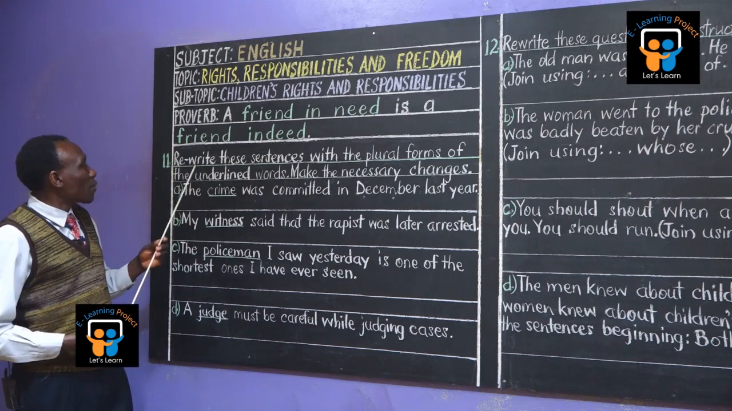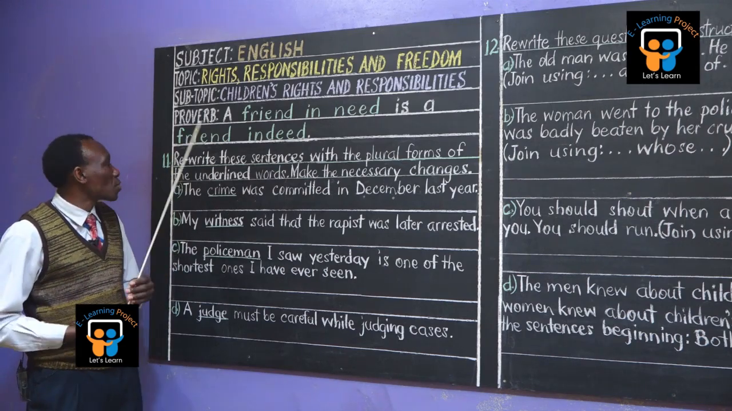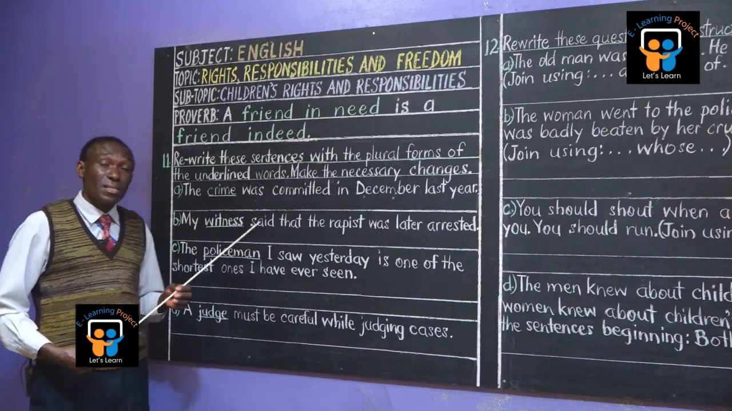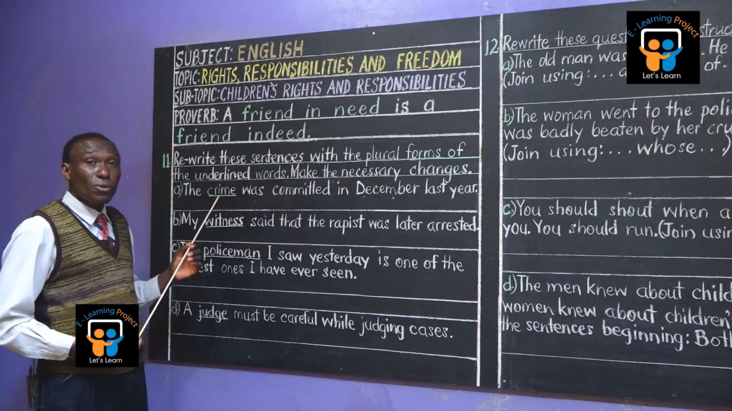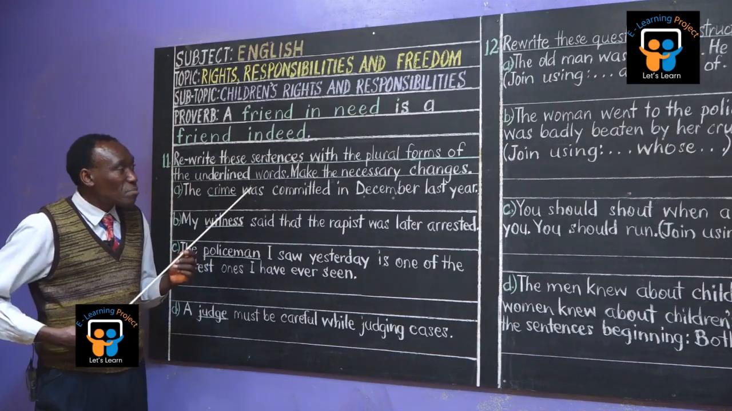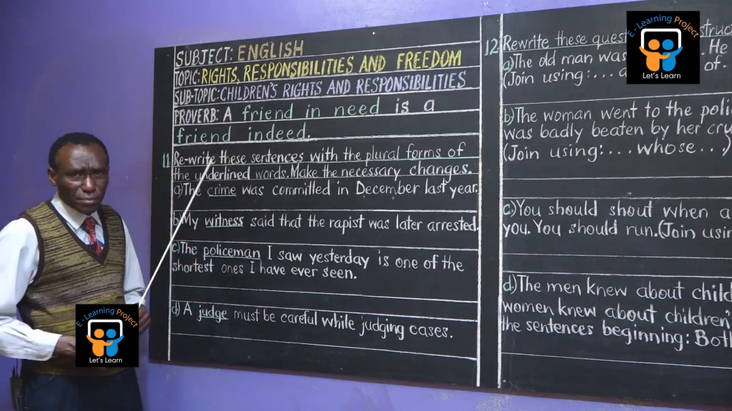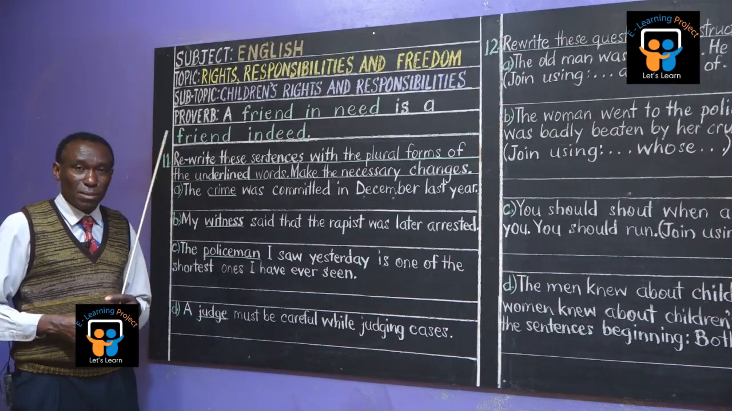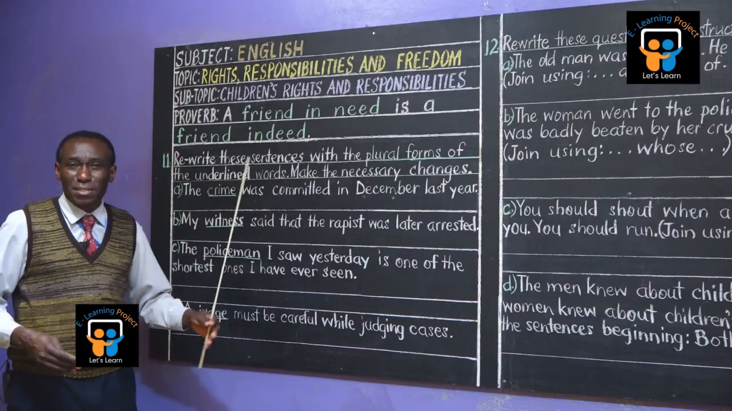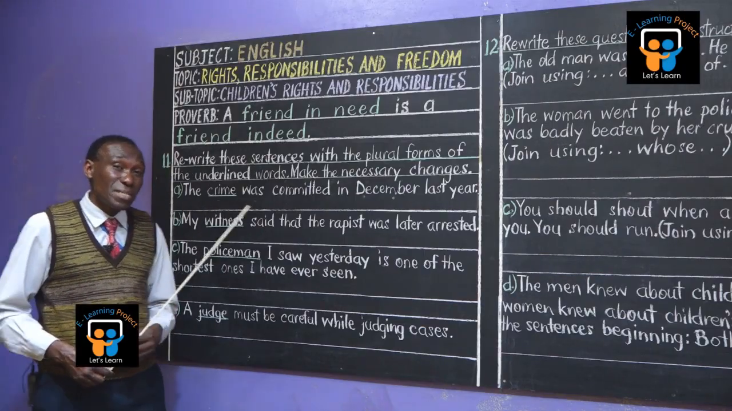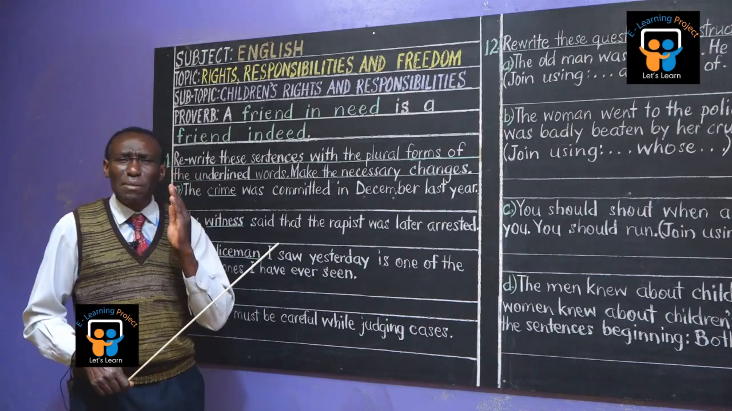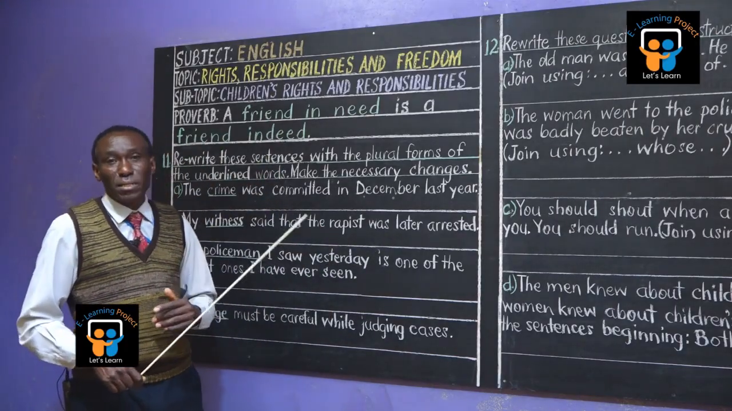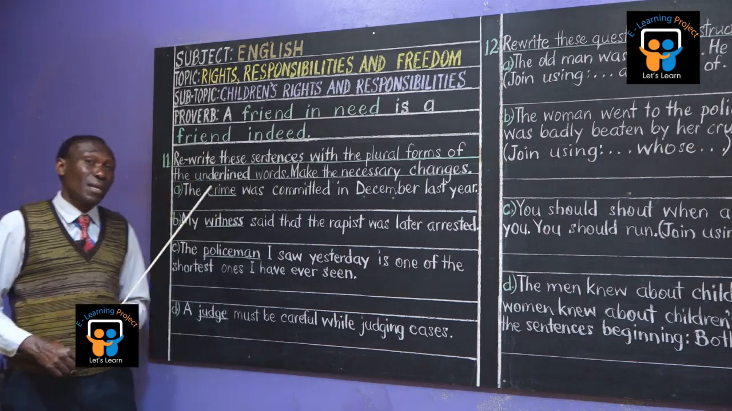Rewrite these sentences with the plural forms of the underlined words. You're going to write these sentences using the plurals of the underlined words, and then we make the necessary changes. We don't do changes, we make changes, okay? Just like we make mistakes. Never say, he has done a mistake. No, we say, he has made a mistake. So we make changes, we make mistakes as well.